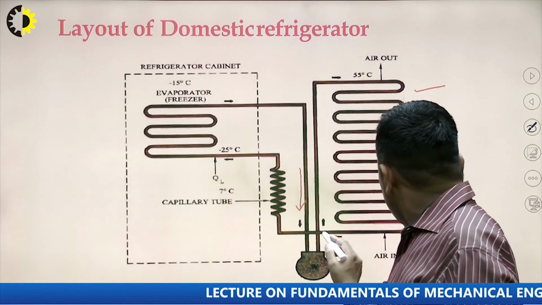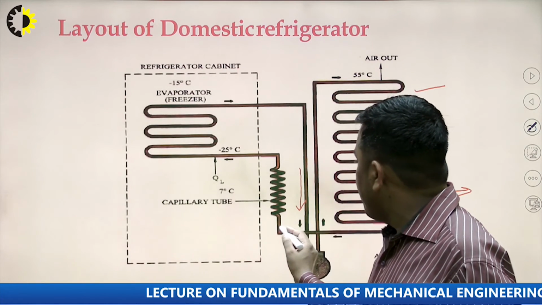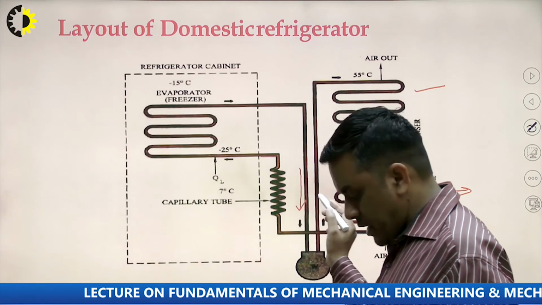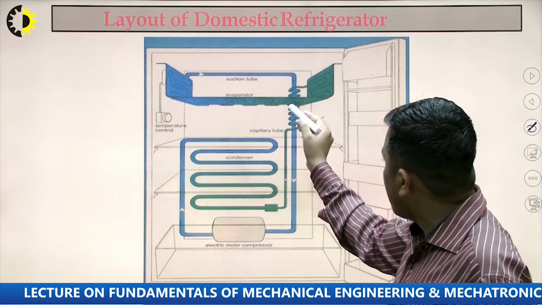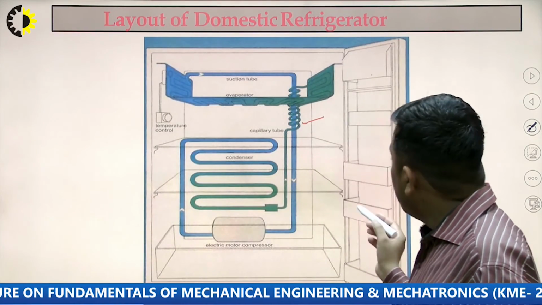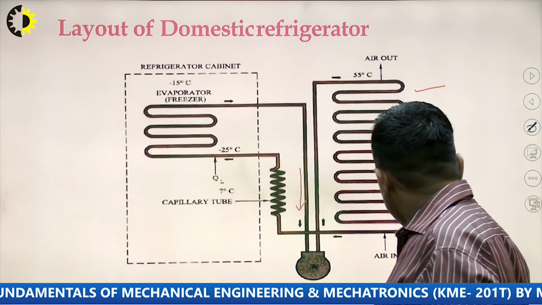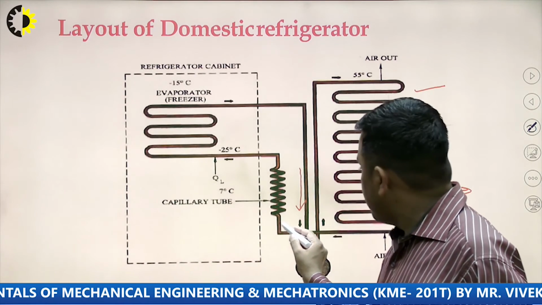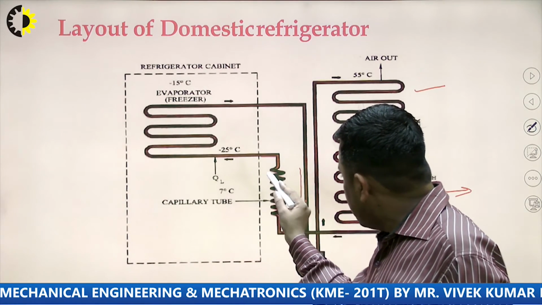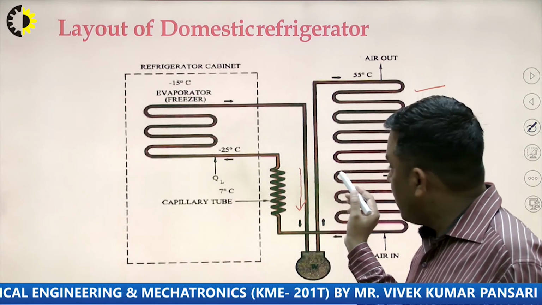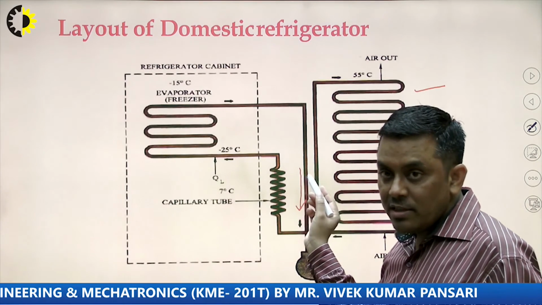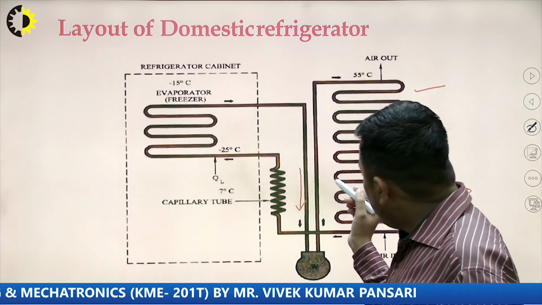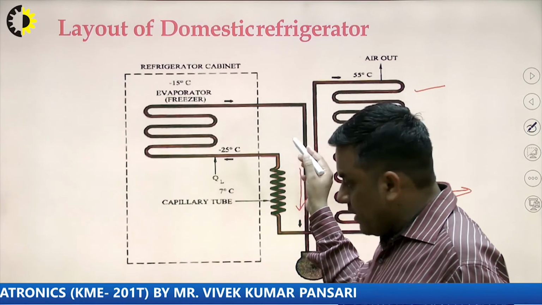Then this liquid refrigerant passes through the capillary tube. That capillary tube you can see here, this is the capillary tube, okay, spiral. So this high pressure and temperature liquid refrigerant passes through this capillary tube, where its expansion takes place, because this is an expansion device. Throttling is occurring here. So because of this, the pressure is reduced and the temperature is reduced.